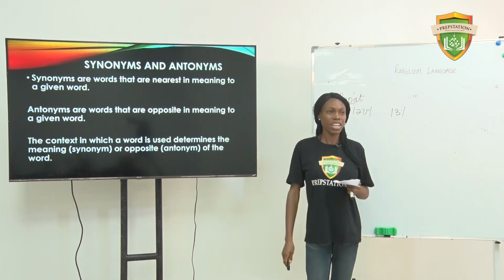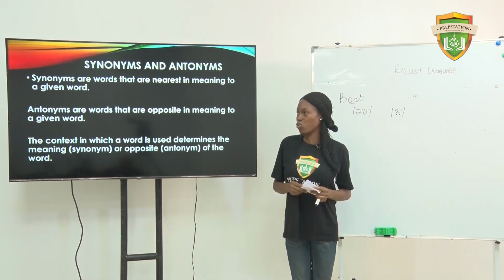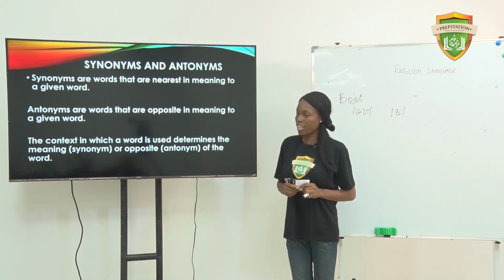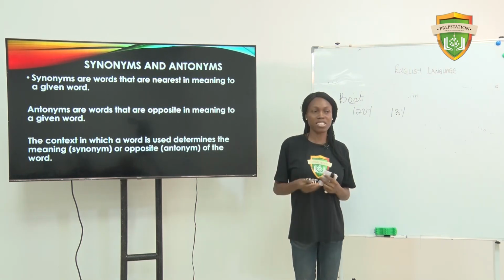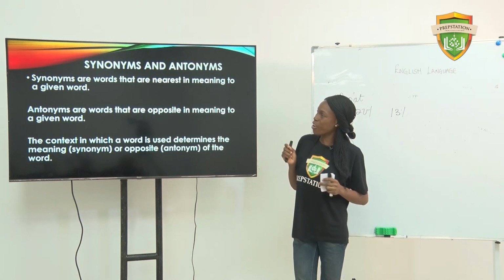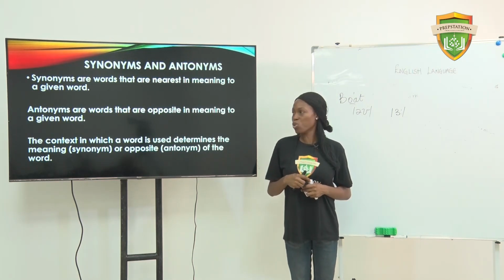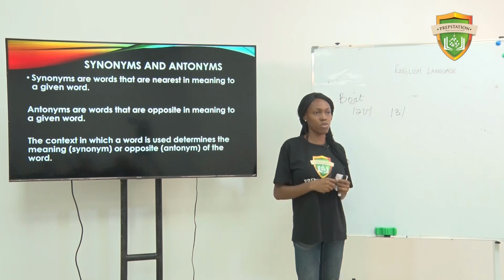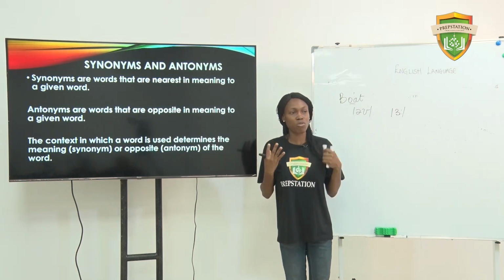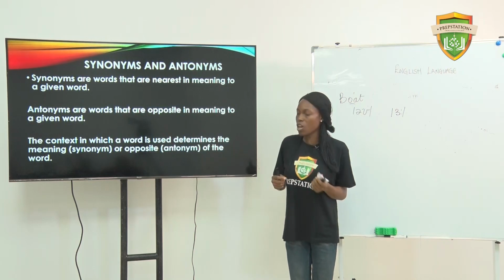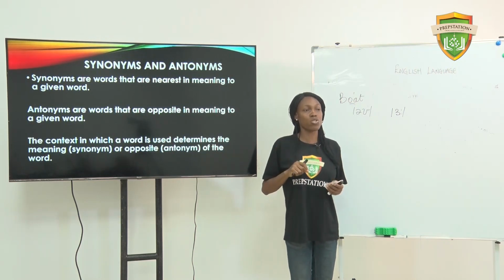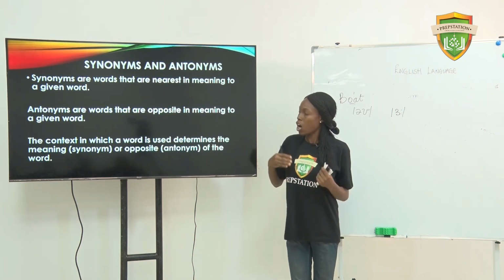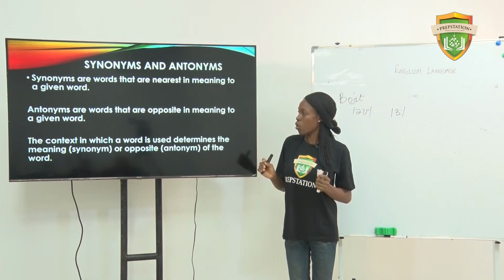Another aspect JAMB will test your knowledge on are synonyms and antonyms. You cannot escape that aspect. Now, what are synonyms? Synonyms are words that are nearest in meaning to a given word, while antonyms are words that are opposite in meaning to a given word. So the instruction comes, choose from the list of words the one that is nearest in meaning. When you see nearest in meaning, know that you are told to identify the synonym of the word. And opposite in meaning is the antonym of the word.